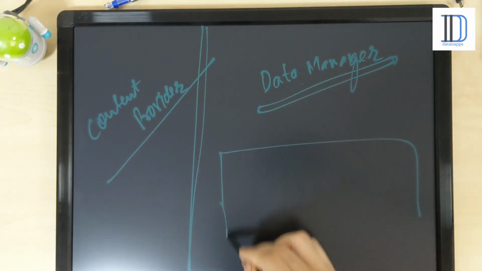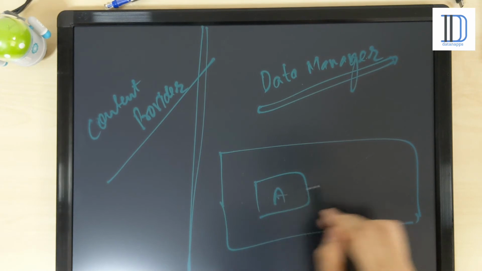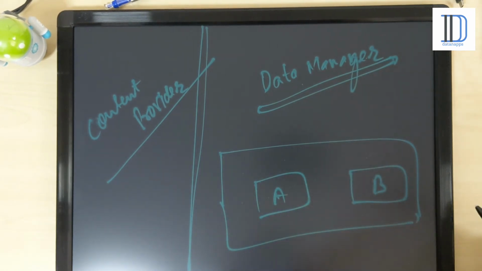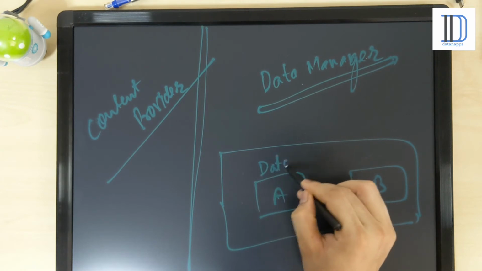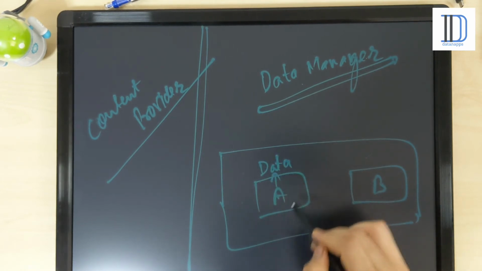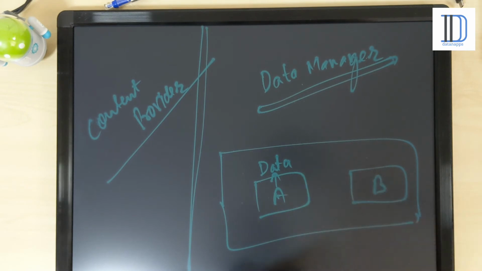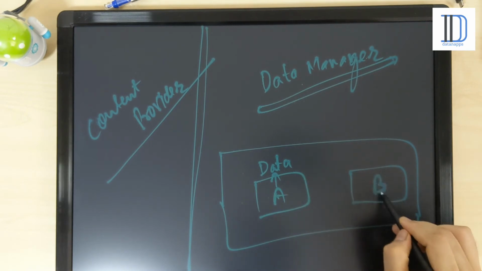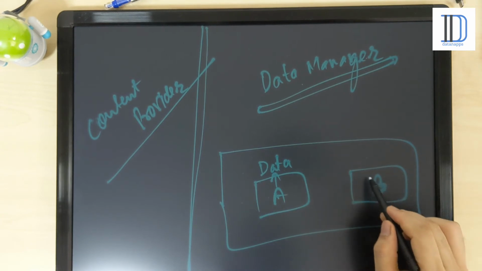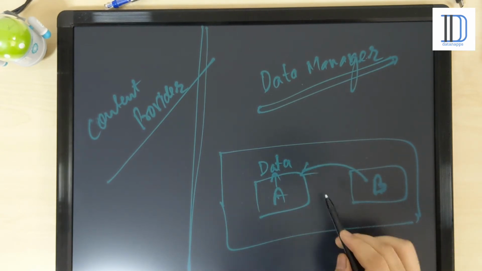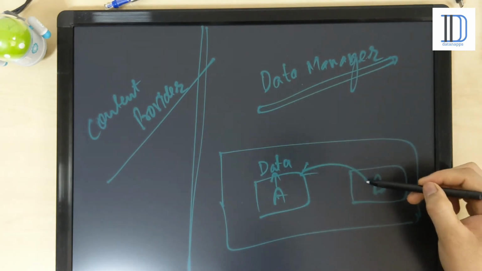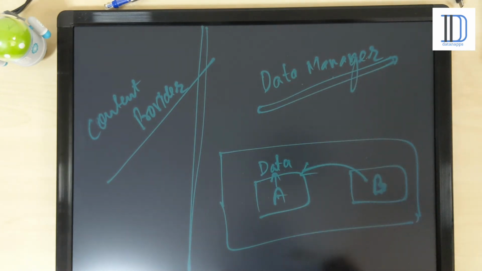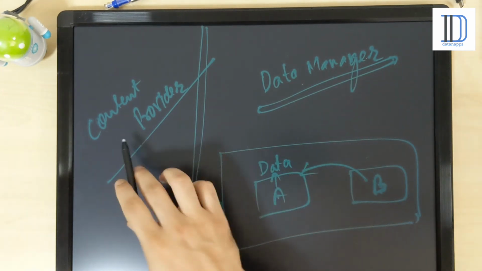For example, I have two applications, application A and application B, and if you want to use A's data in B, or vice versa, if application B wants to access A's data, you can definitely do it, but with the help of a data manager, the content provider.